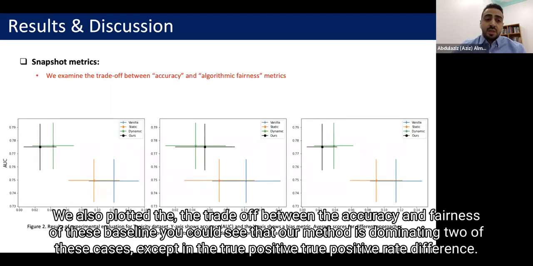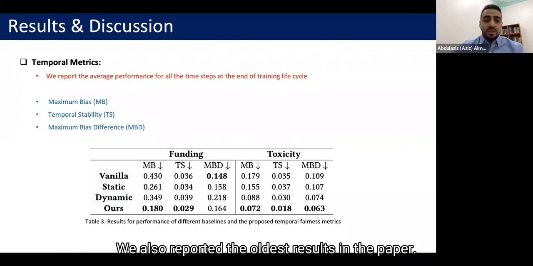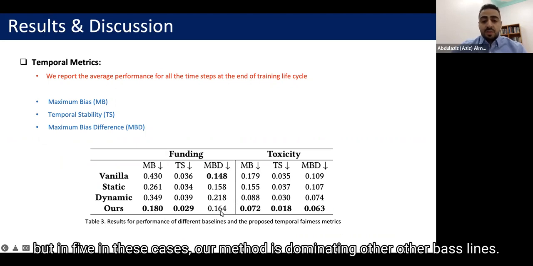We also plotted the trade-off between the accuracy and fairness of these baselines. We could see that our method is dominating in 2 of these cases, except in the true positive rate difference. We also reported all these results in the paper. And also we experimented with the temporal metrics. We could see that our method is dominating mostly all of these fairness metrics, except in the maximum bias difference, where we could see that the vanilla setting has the lowest maximum bias difference. But in 5 of these cases, our method is dominating other baselines.